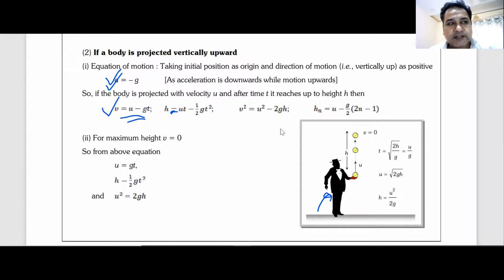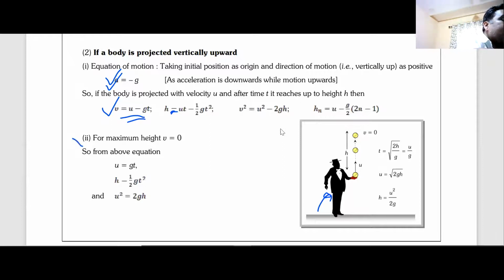But g is negative, and that's why it becomes negative. So in all the equations, because g is negative, the negative sign comes. Am I clear? Am I clear with this concept? G is always negative. You remember the original equations. Just put the value of g as negative, and everything gets solved.